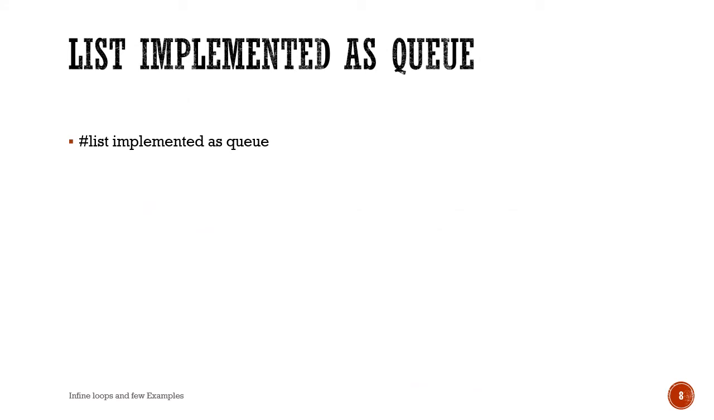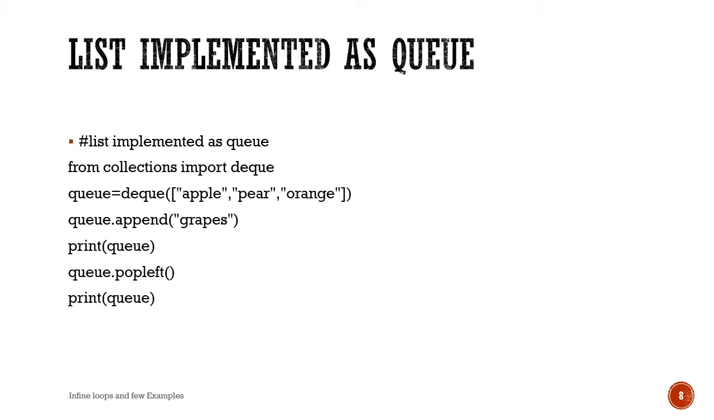Program to show the power of Python. A list is implemented as a queue. When you have learned data structures and all, you'll know you need to write many lines of code to do this particular program. But in Python, we can do it very easily. For that, we have imported a collection. From collections, we have imported a particular collection called deque. And deque helps to execute this program easily.